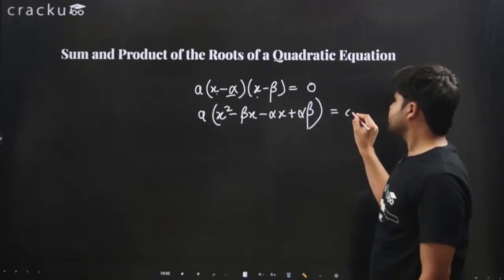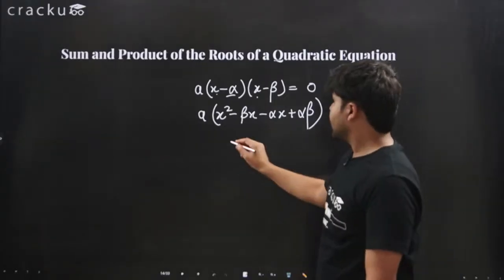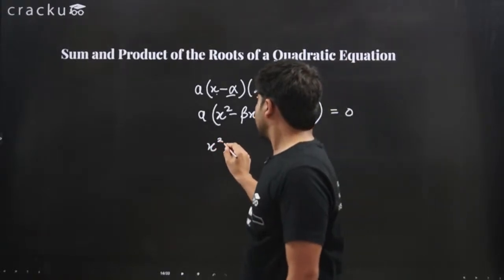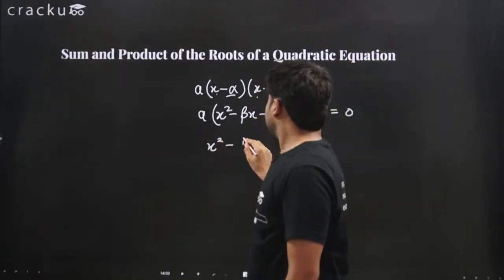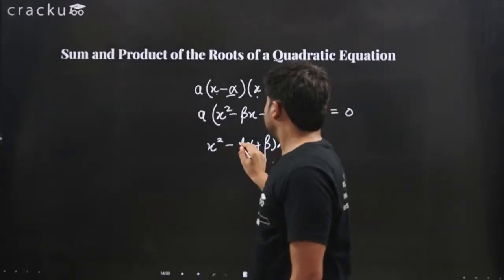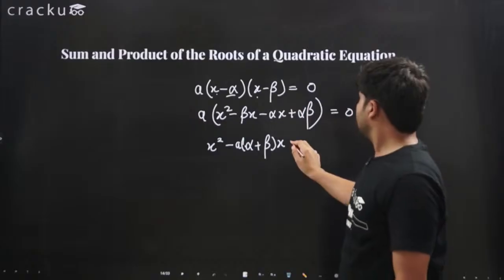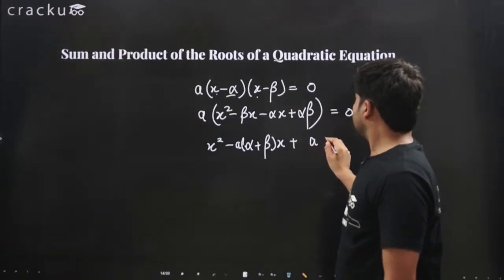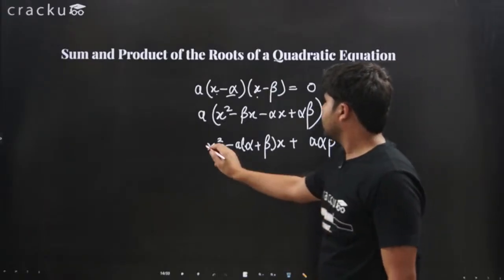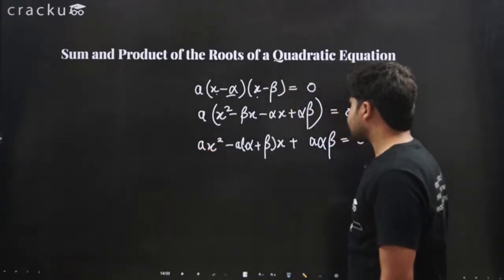This will give me 0, right? I can multiply by a, and I will get a times x squared minus a times (alpha plus beta) x plus a times alpha beta equals 0, and here this should be ax squared.